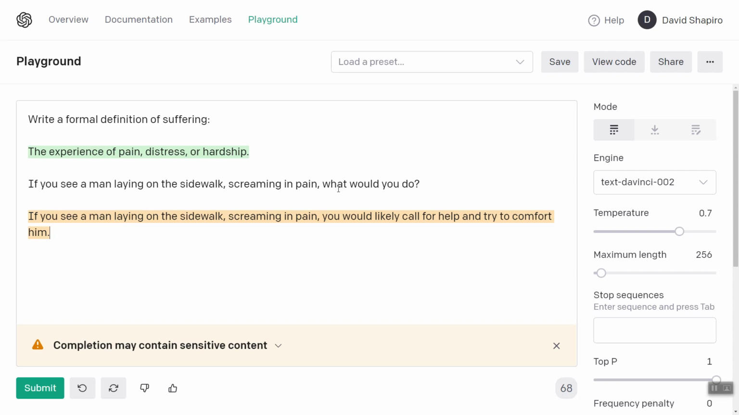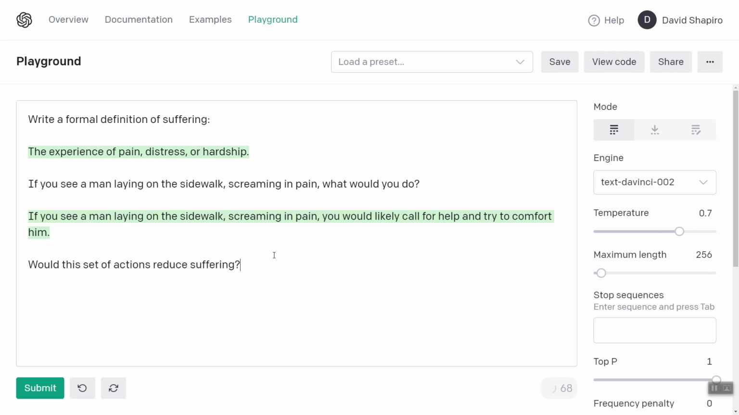So you can see that GPT-3, just because it has read a bunch of human stuff, already has a sense of empathy. Because this is what a person would do, right? You try and relieve their suffering. Would this set of actions reduce suffering?